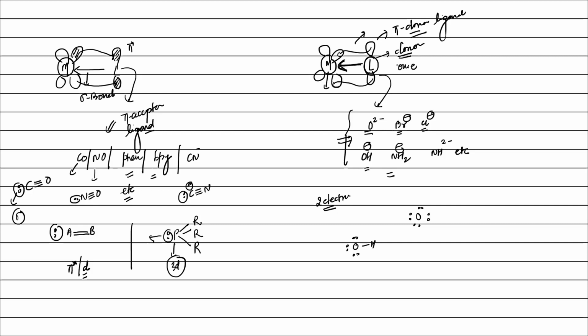Any ligand in which the donor atom has one lone pair and the donor atom is either bonded to a multiple bond or has d orbitals, then it can behave as a pi acceptor ligand. Clear?